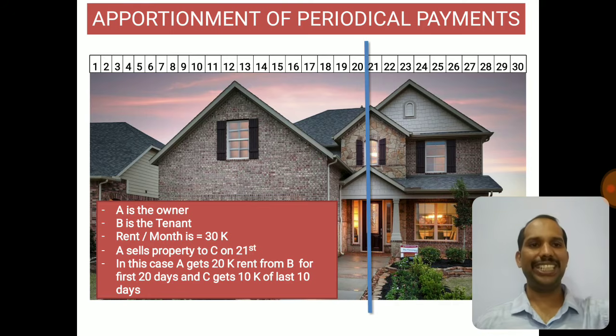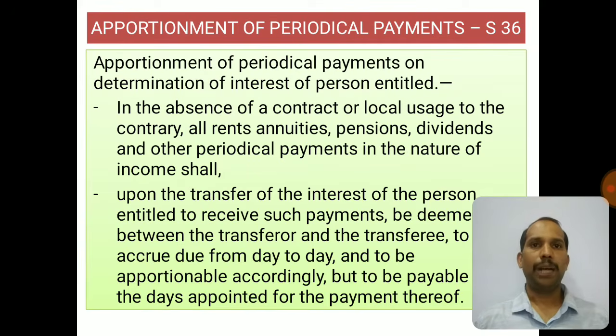Let's see the legal language in the next slide. Apportionment of periodical payments under section 36. The 36th section says: apportionment of periodical payments on determination of interest of person entitled. Now I have made this into two parts. Let's understand the first part.